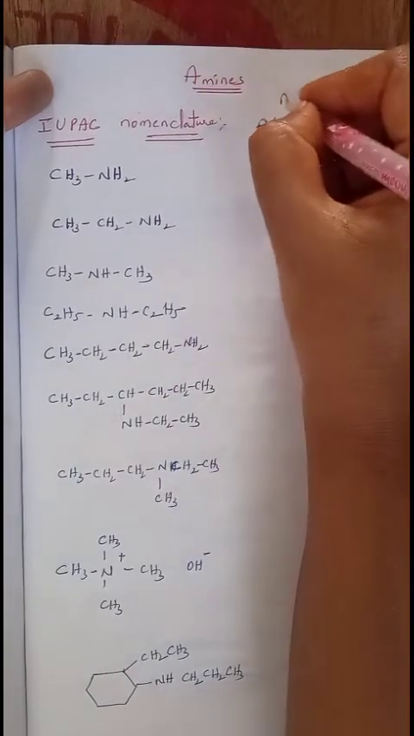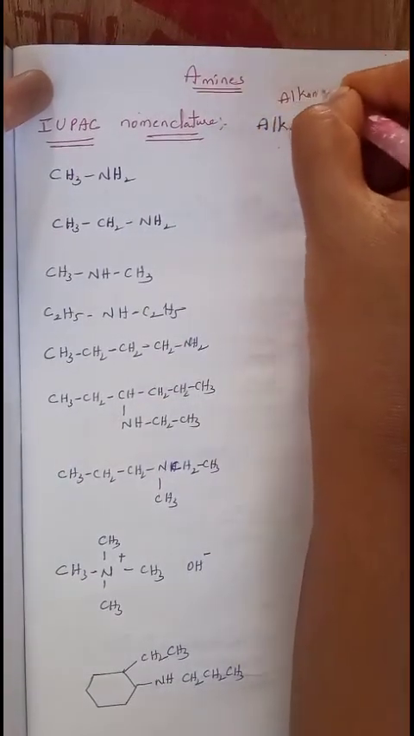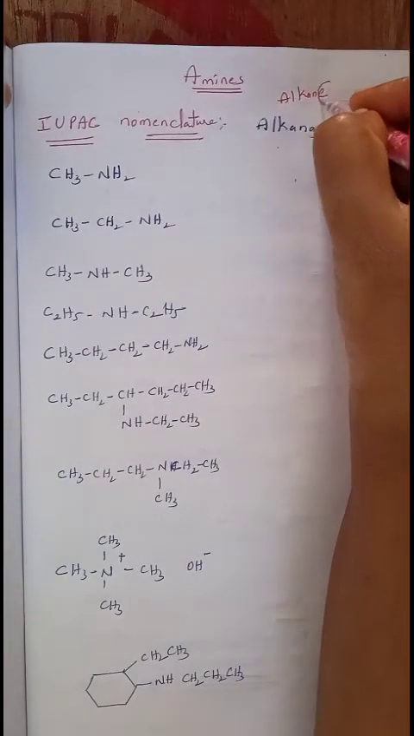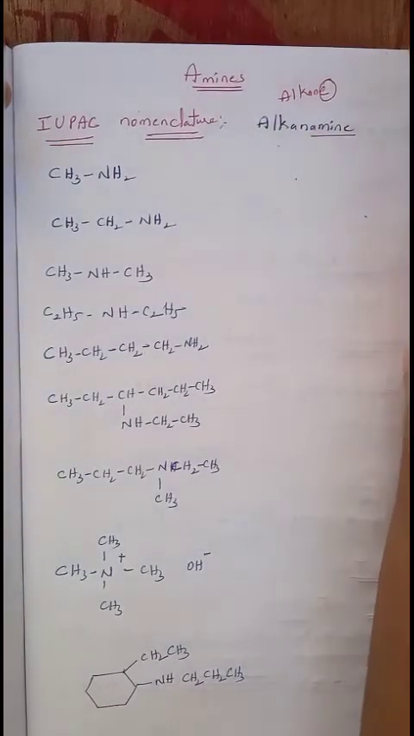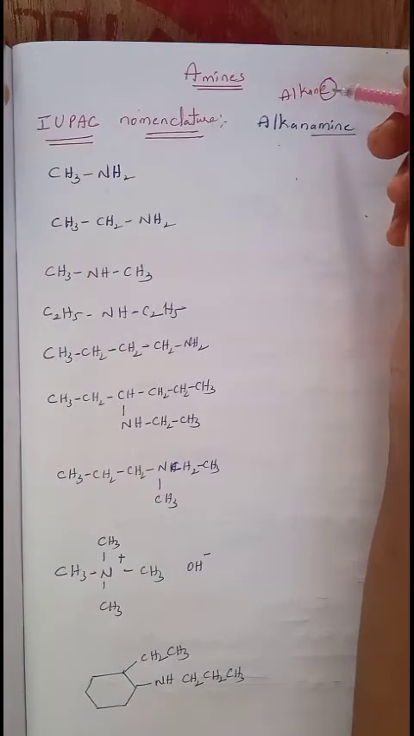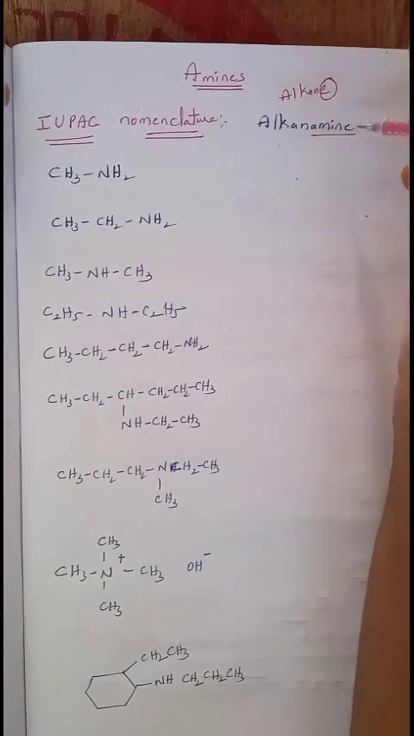In alkanes, the suffix E is replaced by amine. Then those are said to be the IUPAC names of amines. In alkanes, if the suffix E is replaced by amine, that gives the IUPAC names of amines, which is known as alkanamine.